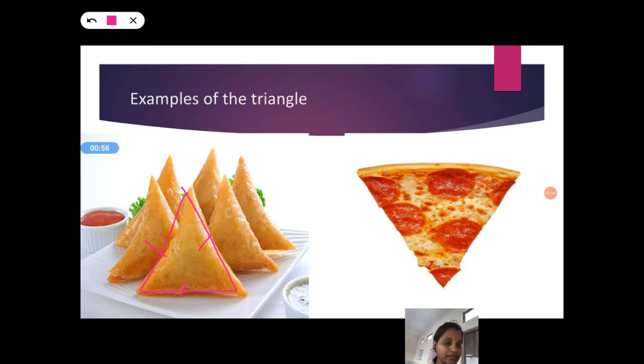And what is it? It is a pizza slice. It is also in a triangle shape and also has three sides. So children, what you have to do? You have to identify the triangle shaped objects and ask your parents which shape it has. Okay.